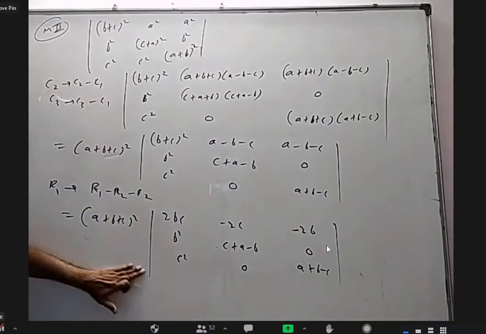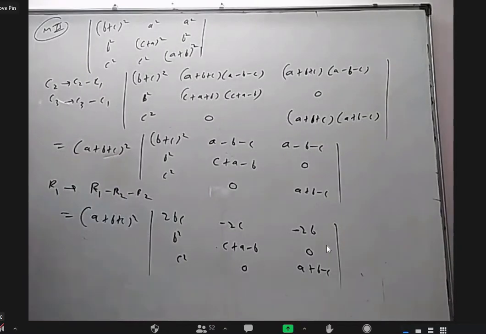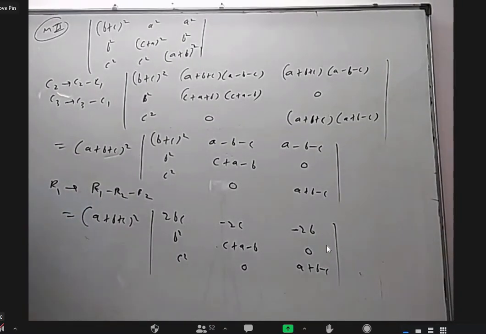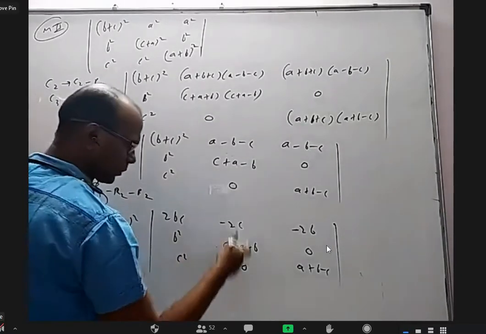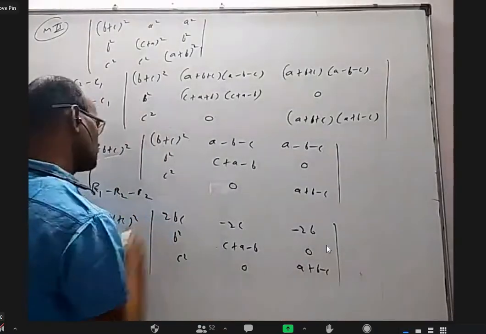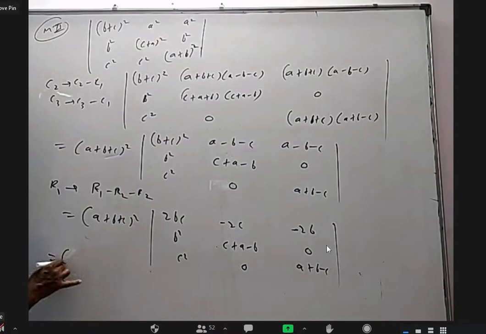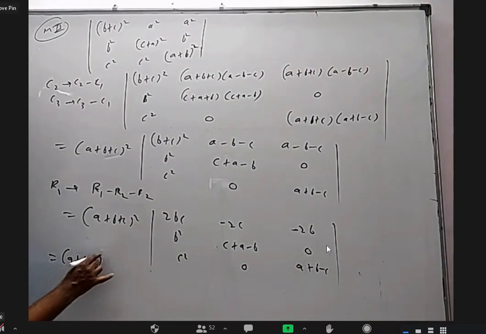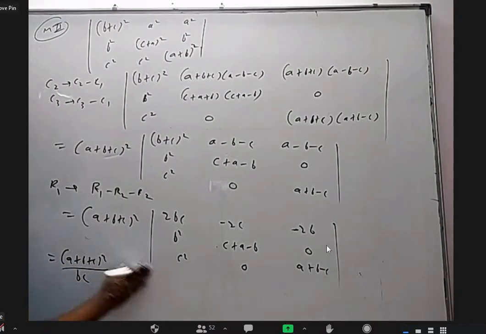Yeah, it is somewhat similar to the previous one. Just one or two steps, maybe a little less than that, or a little easier to see something. Now I'm going to multiply with B here, multiply with C here. Outside I'm going to divide with BC. A plus B plus C whole square by BC.